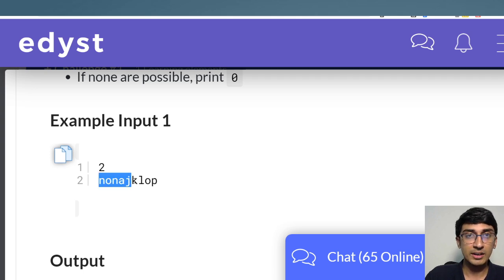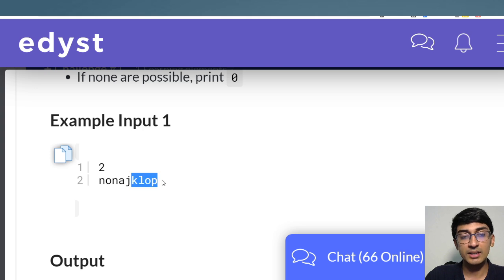Is this a valid user ID? It is, but this would be valid only if the remaining part is valid also. If the remaining part is not valid, then you are going to have a problem, because then you can't really break this string into different parts. So here, KLOP is a valid user ID, because it has 4 characters and starts and ends with a consonant. It doesn't end with a vowel.